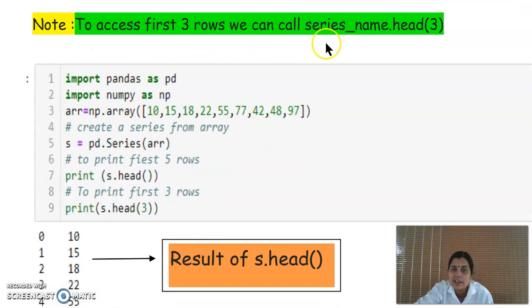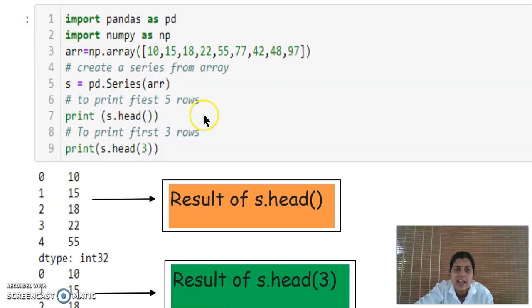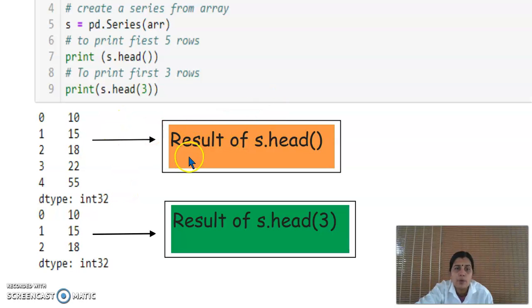To access the first 3 rows, we can call series_name.head(3). So in this example, a series is created by using an array. First, print s.head means up to 5 elements are extracted, that means our first 5 elements: the 0th position, first position, second, third and fourth. So this will be the output.